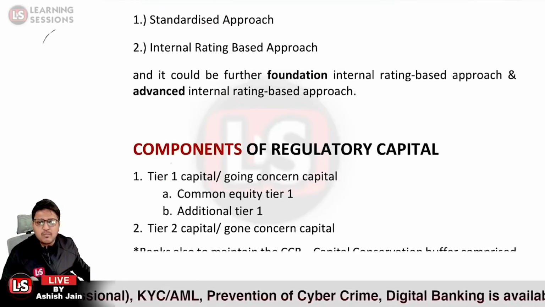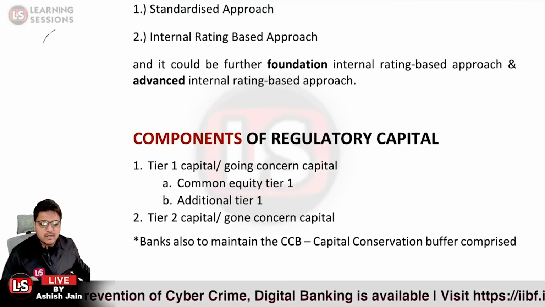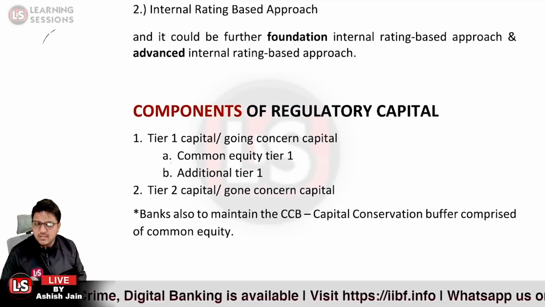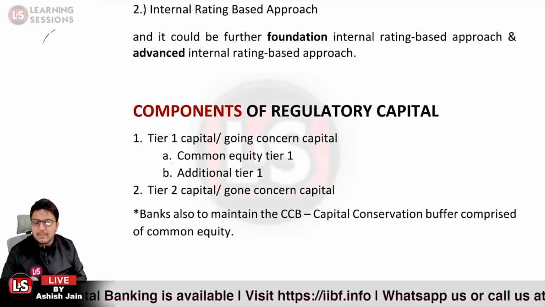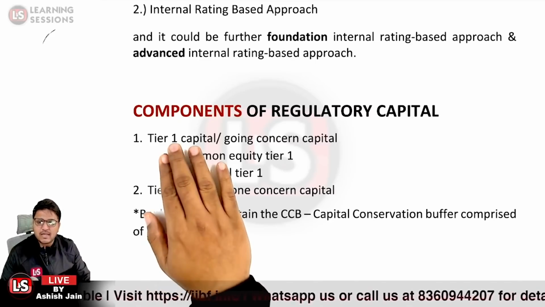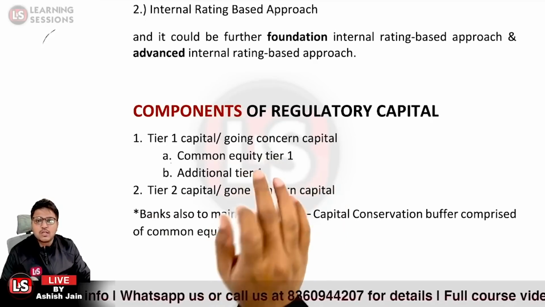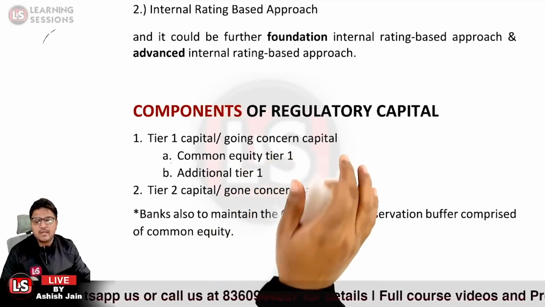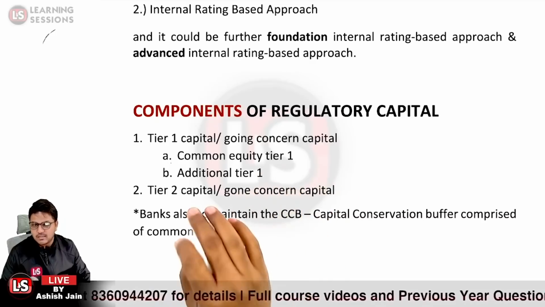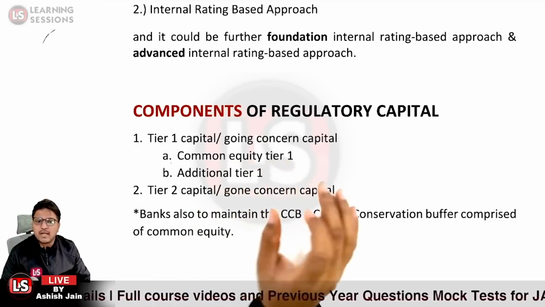Now let's consider the components of the regulatory capital that are to be maintained. There are two components in the capital itself, the tier 1 capital and the tier 2 capital. The tier 1 capital is the core capital. It is also said to be the going concern capital. It is related to the liquidity which is available with us. That is the most liquid capital.